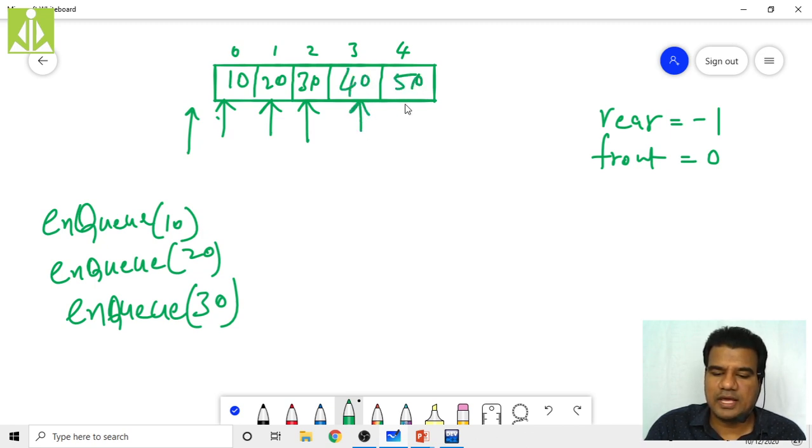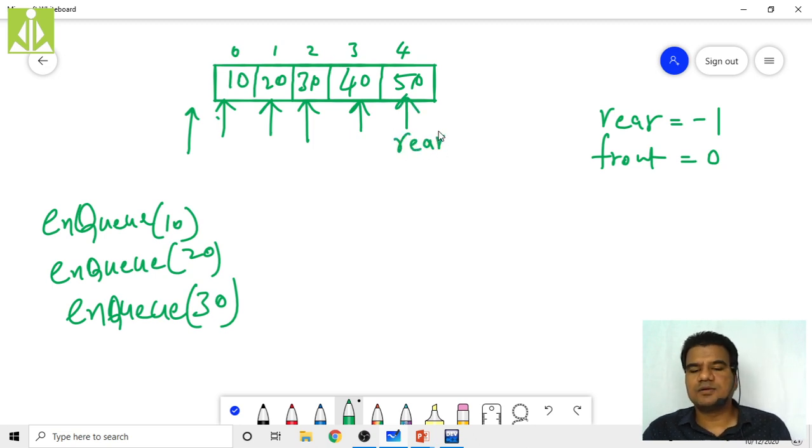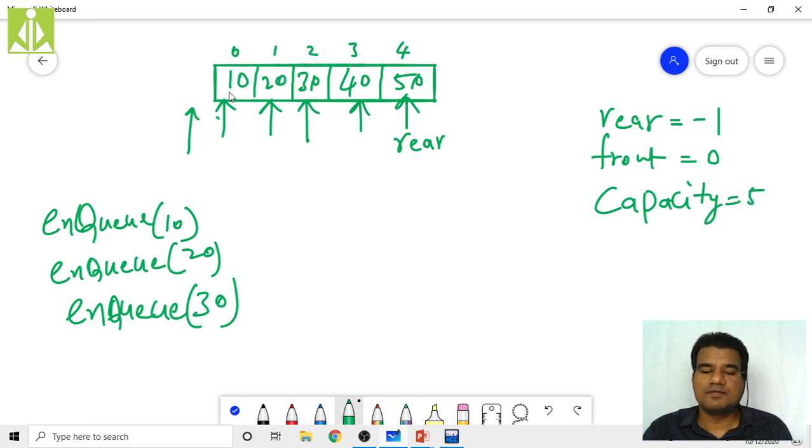Right now, can I insert more? My rear is pointing here. Can I insert more elements? No, because my rear is already capacity minus 1. If you have 5 locations in your queue, then your capacity will be 5. This we already know: first location, second, third, fourth, fifth, 5 locations. Right now, as my rear is capacity minus 1, that is 5 minus 1, 4, I cannot insert any more elements into this queue.